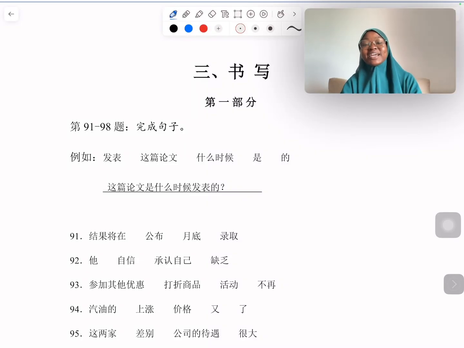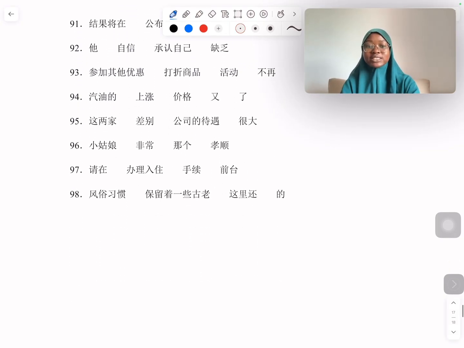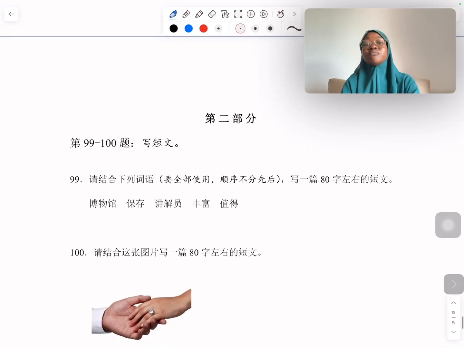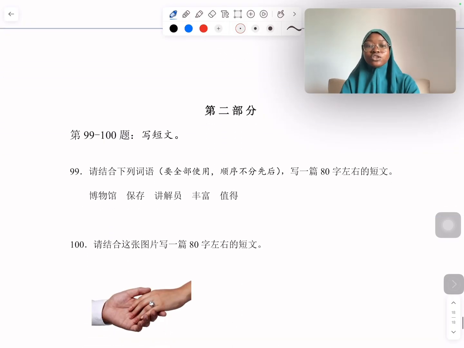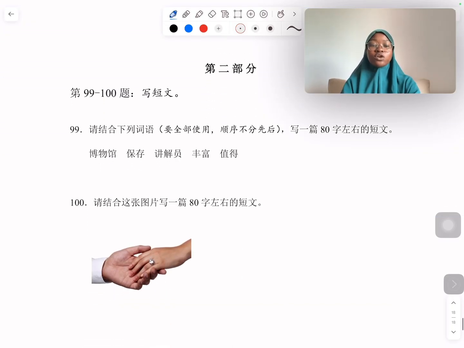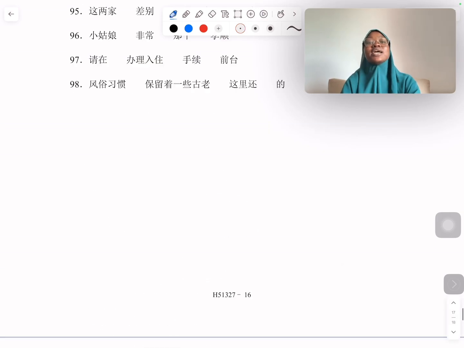Today we are doing the last part of past question 1, which is the writing part, and my favorite. I love stories, so I love the writing part in all of my HSK past questions. So let's get straight into it. There are 3 parts here: the part where you have to rearrange the sentences, and the parts where you have to make up stories, one by using the words provided and the other by using a picture provided. So let's start with the first one, of course.